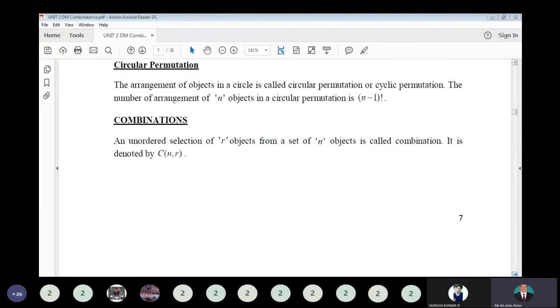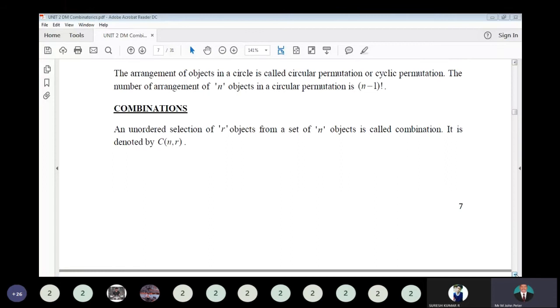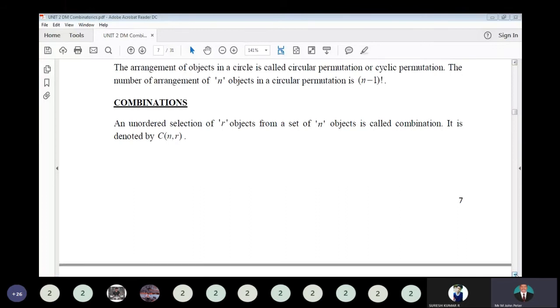A combination is an unordered selection of R objects from a set of n objects. It is denoted by C of n comma R. Unordered selection means arrangement does not matter. Take a similar example: A, B, C, three elements, select two elements. A B and B A are the same selection, so you cannot consider them as two different selections. So permutation is selection and arrangement; combination is selection only.